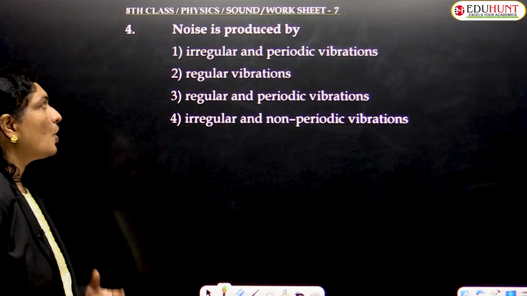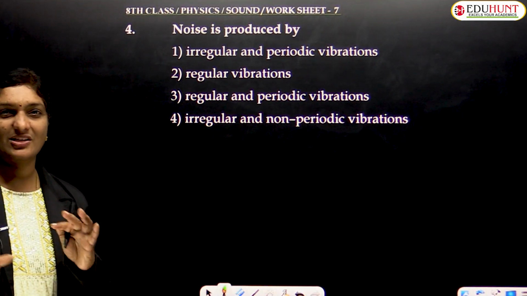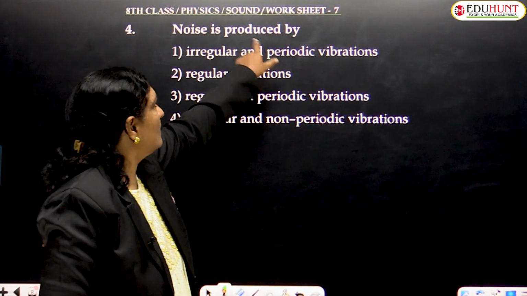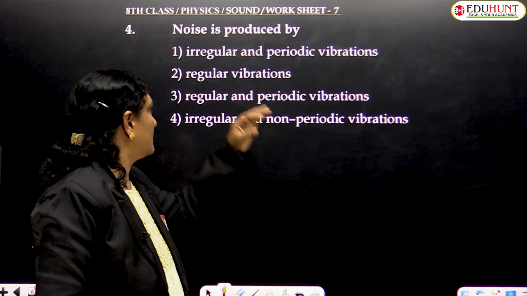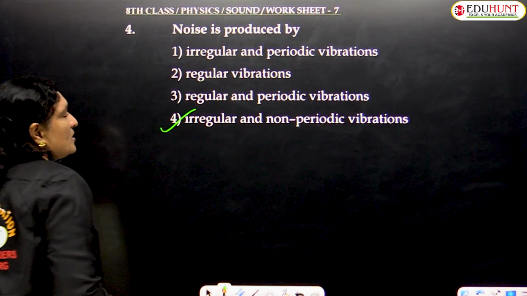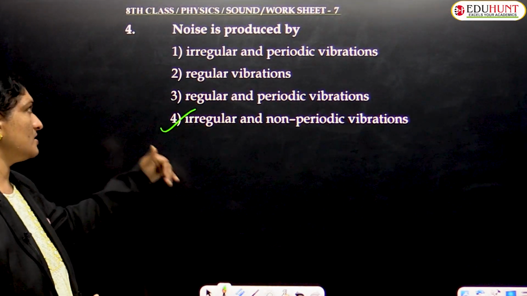The next question. Noise is produced by. Who produces noise? Irregular vibrations or non-periodic vibrations. Irregular and periodic? No, it's not periodic because noise means non-periodic. Irregular, not regular. So the correct answer is option number 3. Irregular and non-periodic vibrations produce noise.